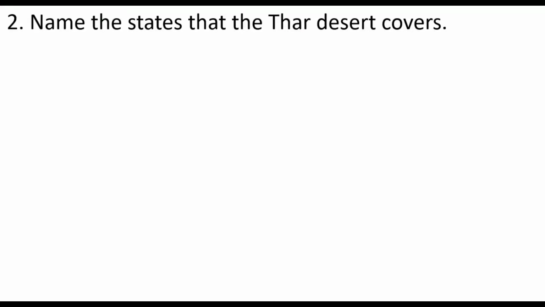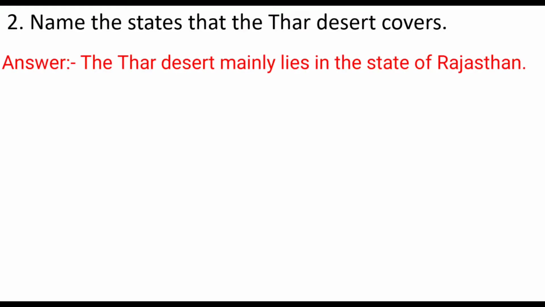Name the states that the Thar Desert covers. In that we have to write the names of the states that the Thar Desert covers. So the answer is the Thar Desert mainly lies in the state of Rajasthan. Where it lies?